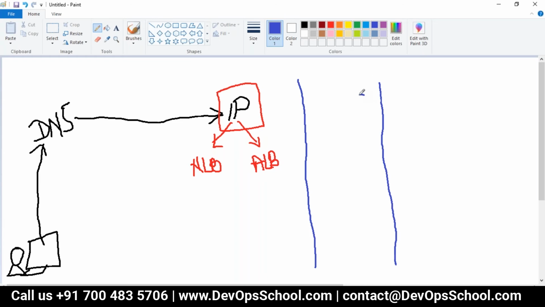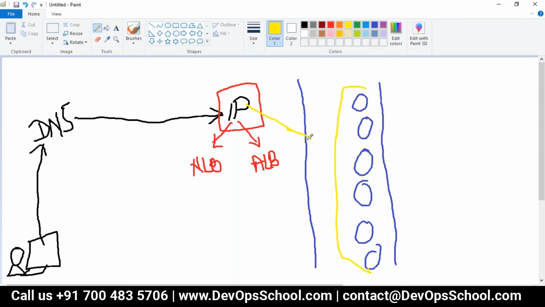So in a cluster, you have multiple Apache pods: 1, 2, 3, 4, 5, 6. Now this IP address, which is a load balancer, will balance all these pods and can send the communication to one of the pods, let's say this pod. This is the web server, let's say Apache. Apache will redirect the call to somewhere else, and that's called the app server.